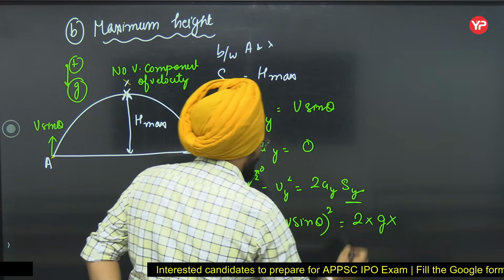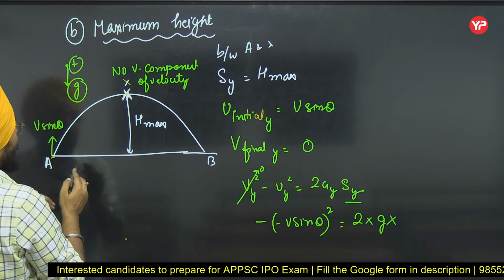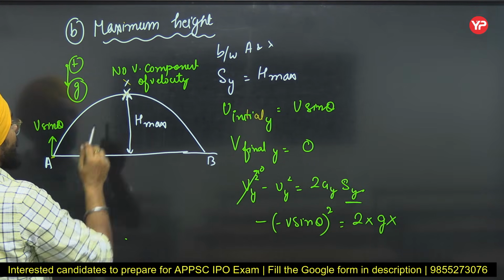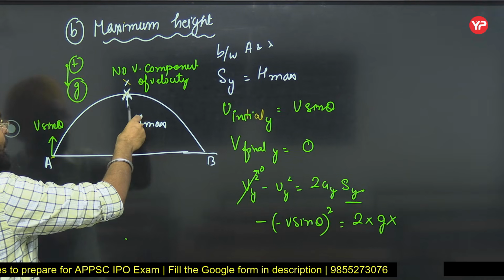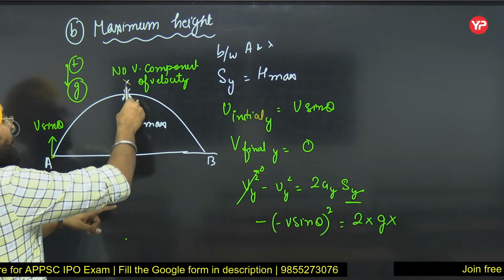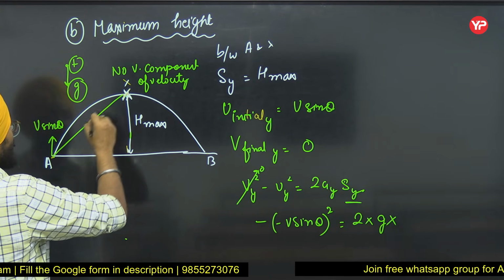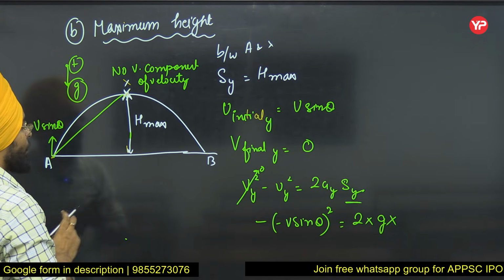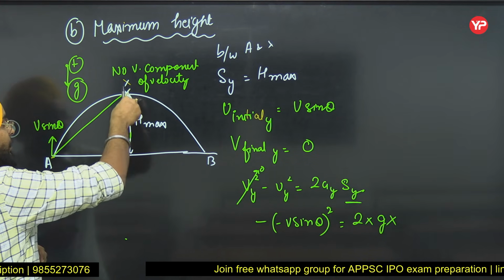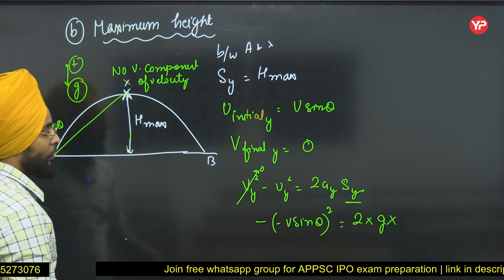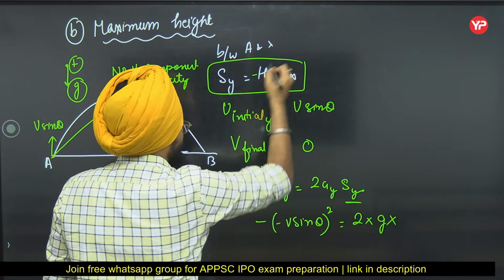Now talking about the displacement in y-axis, this is my initial point and this is my final point. My displacement along the y-axis is h max, in the upward direction. I am going from this to this. So my net vertical displacement is in the upward sense, and it is equal to minus h max.